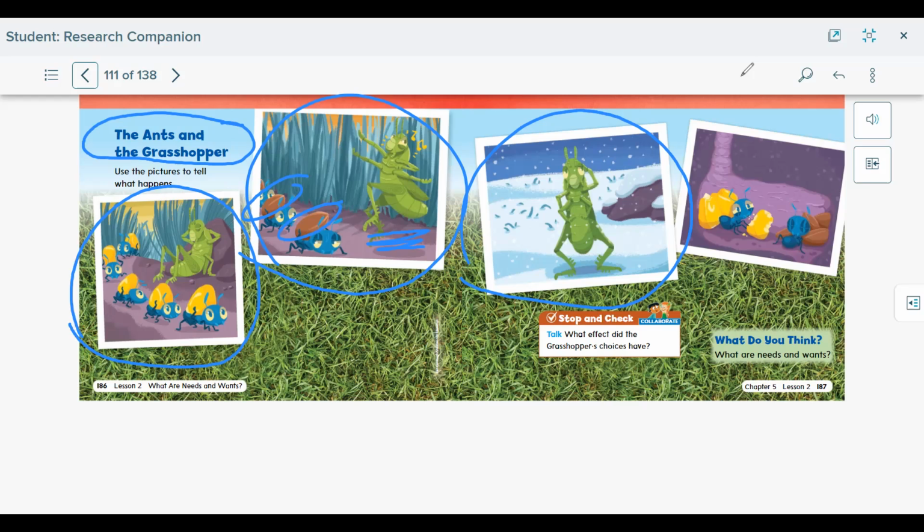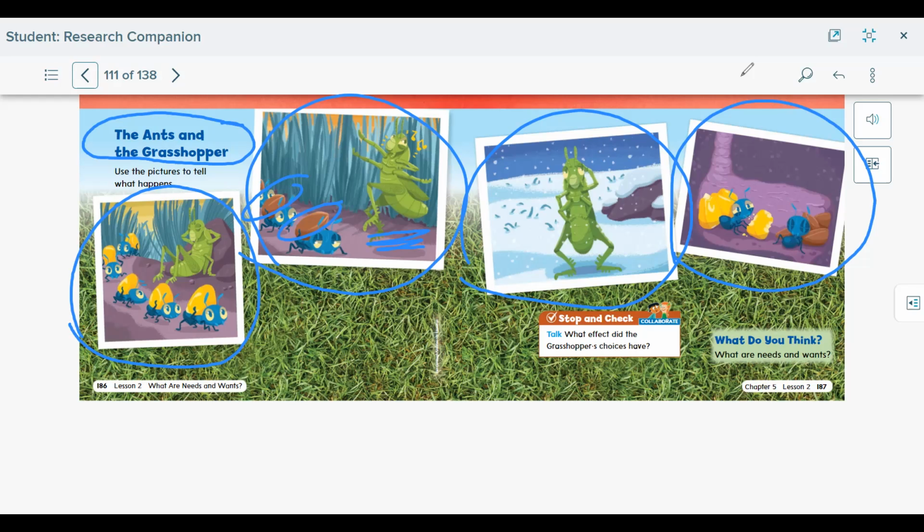Did Grasshopper save any food for winter? I don't think so. Let's look at the ants in the next picture. The ants were preparing and they were saving food because they knew when winter comes, they weren't going to find any more food. So they were preparing for the cold winter months. And now they're in their homes and they have enough food to take them through winter.